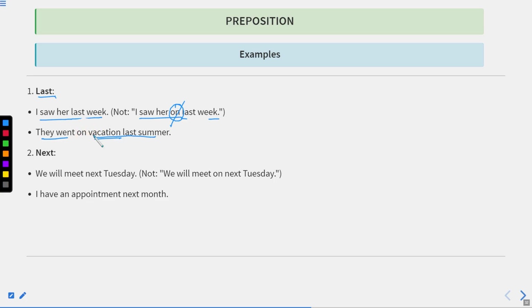Or, they went on vacation. Here we can use "on." This one is correct. Here I'm saying they went on vacation. It means vacation here means to enjoy the vacation.